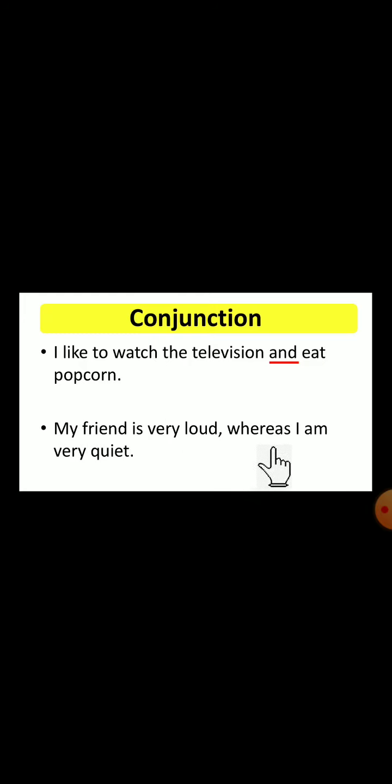My friend is very loud, whereas I am very quiet. So see, "whereas" is also a conjunction.